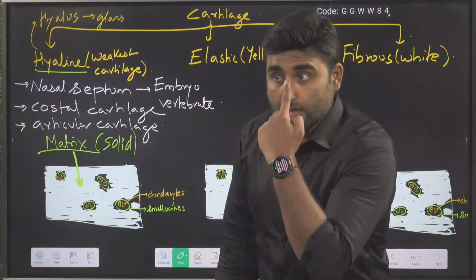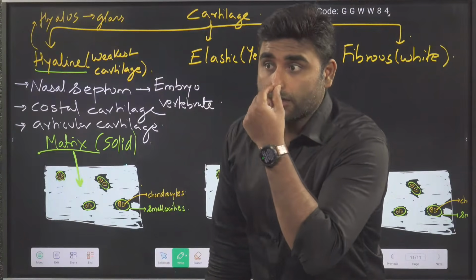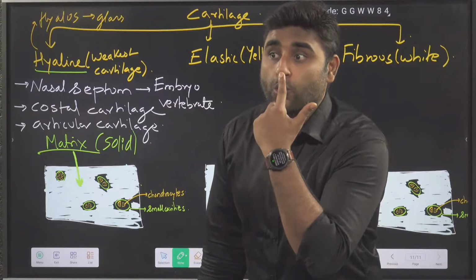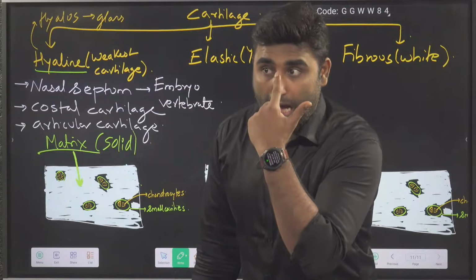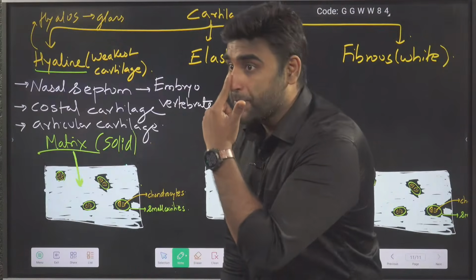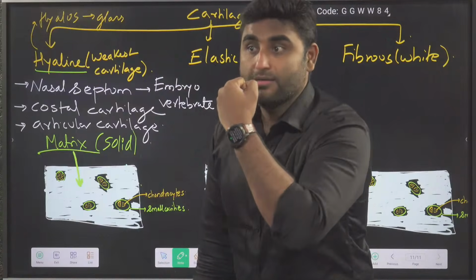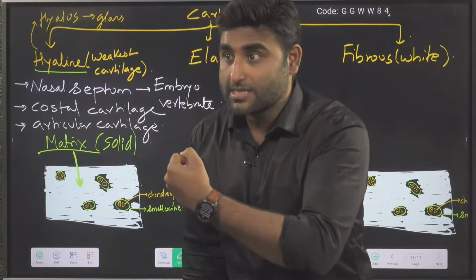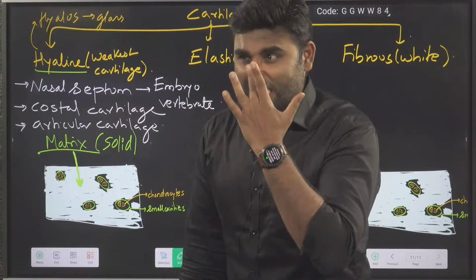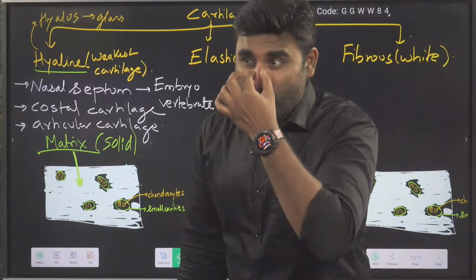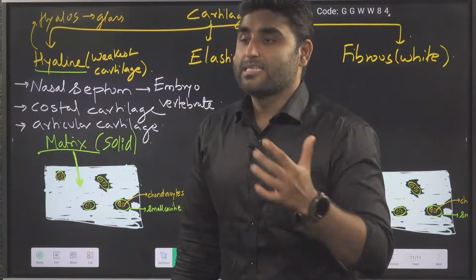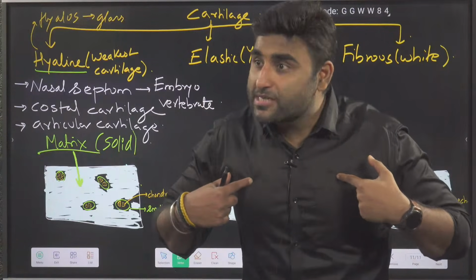See here. This nose tip is elastic. Nose tip is elastic cartilage. Above this here you see the nasal septum. This is your nasal septum. Nasal septum is very weak. One small punch, or boxers or sometimes wrestlers, their nose gets easily damaged because it's the weakest cartilage.